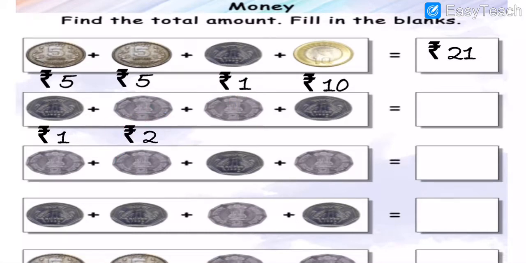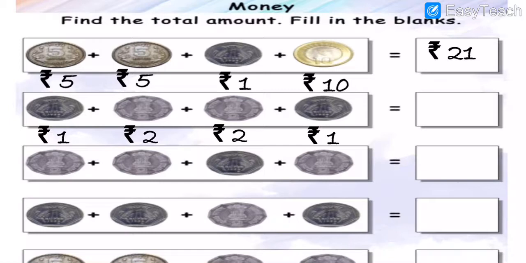Sorry, 2 rupees, not 3 rupees. 2 rupees coin is here. Then after a 1 rupees coin. 1 rupees coin.